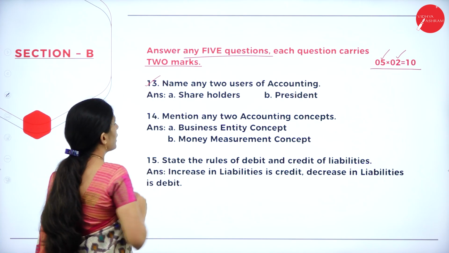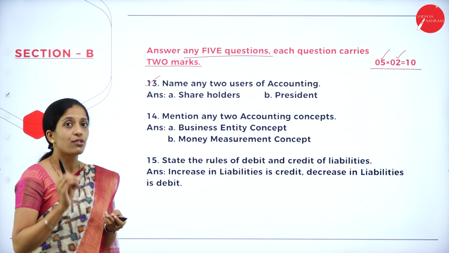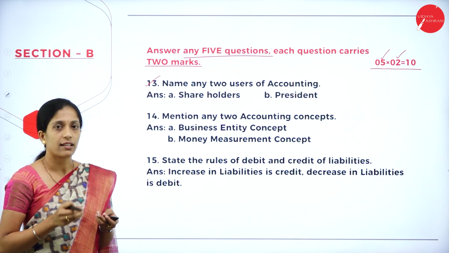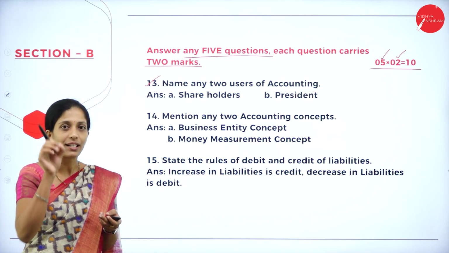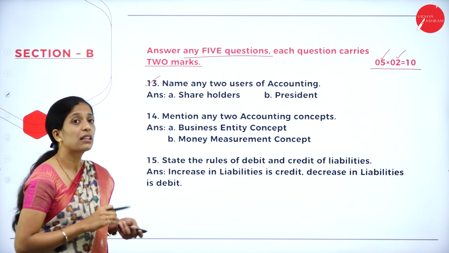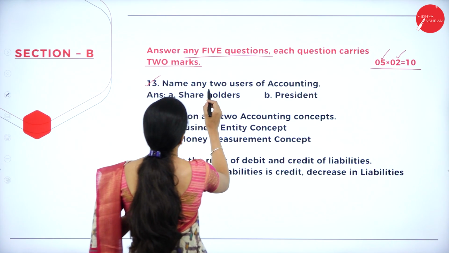So 13th question. Here it will be a continuation, and while writing your exam, don't start with number 1 again. That is, under section B, don't start with the first question or don't write it as 1. So it will start from the 13th number. Okay. So name any 2 users of accounting.